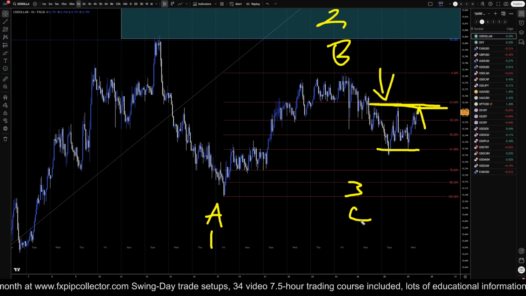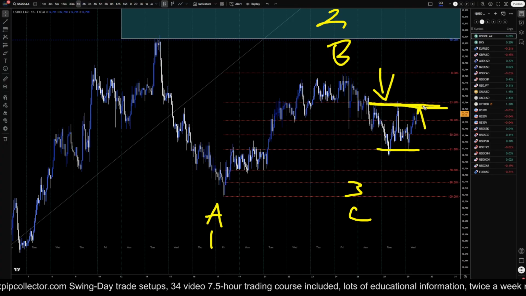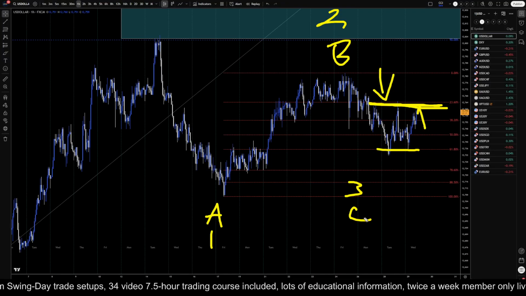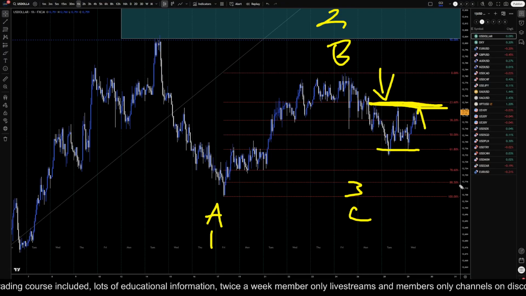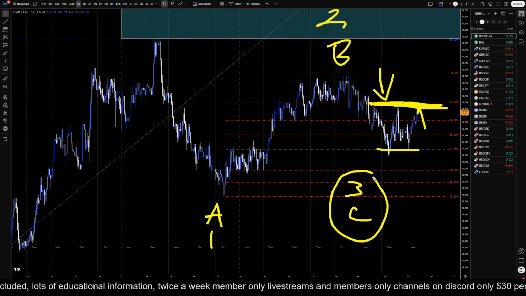So as usual, we need to pay attention to structure. Structure is what tells us normally whether our Elliott wave count is correct or not. Like I said, I'm definitely still very bullish, but if the market rejects structure and pushes down, then we definitely want to admit that we're likely either in a wave three to the downside or a wave C to the downside.